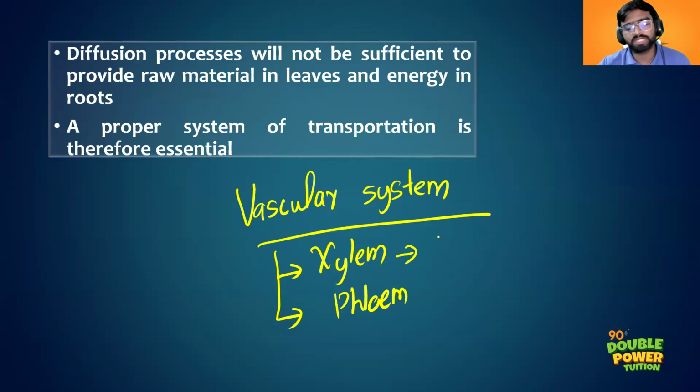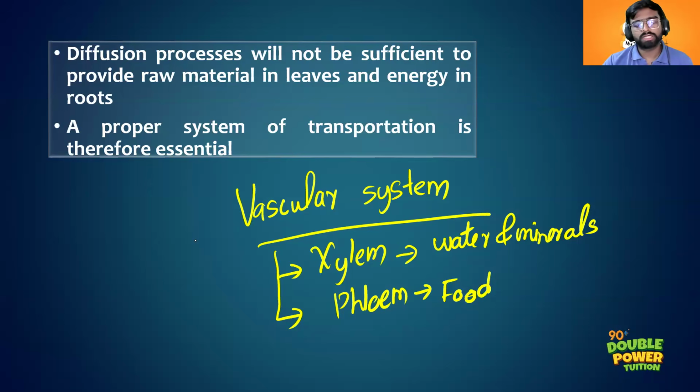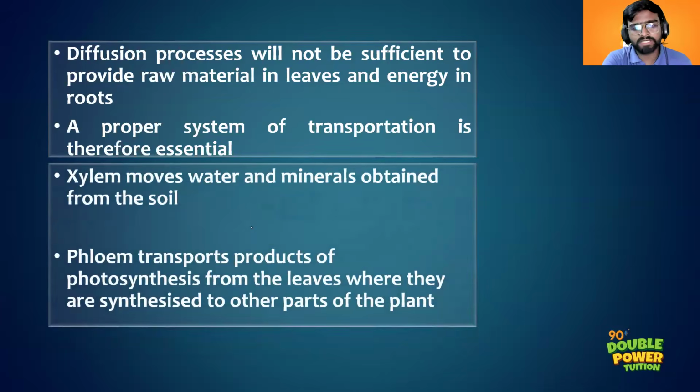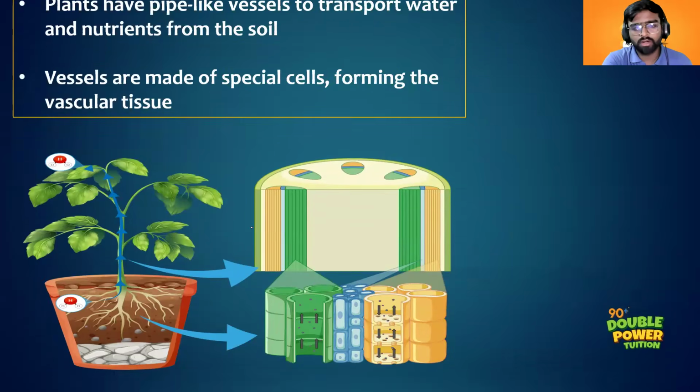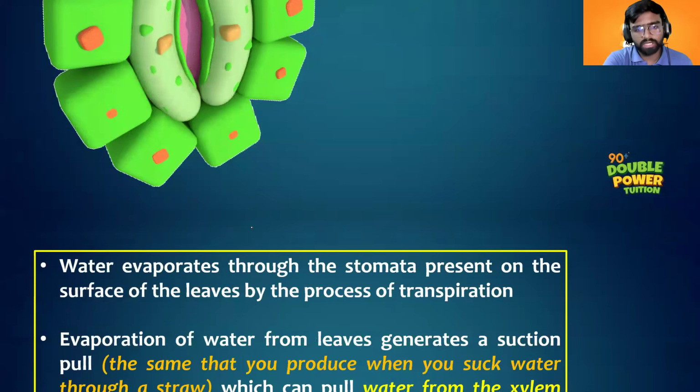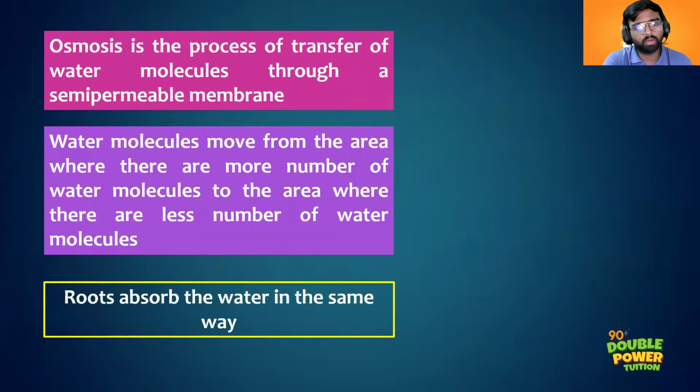Xylem is helping in the transport of water and minerals, right? Water and minerals. And the phloem is helping in the transport of food, right? Food. So that is xylem and phloem. So the xylem and phloem is mainly helping in the transport of different components, right? What happens in the xylem? First of all, there will be plenty of water in the soil, right?